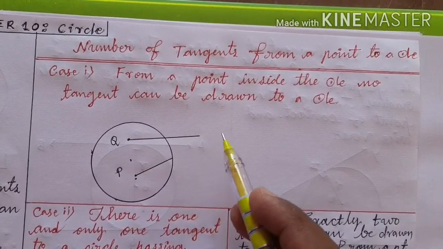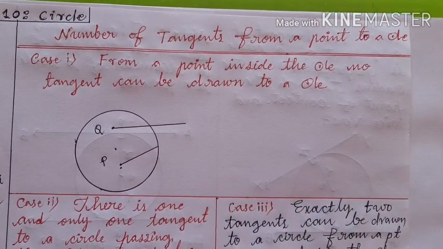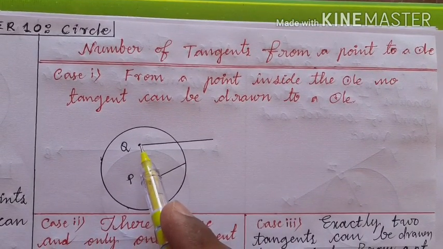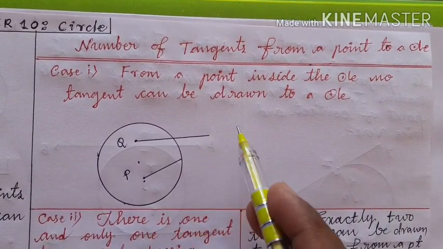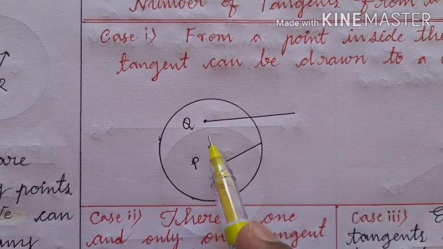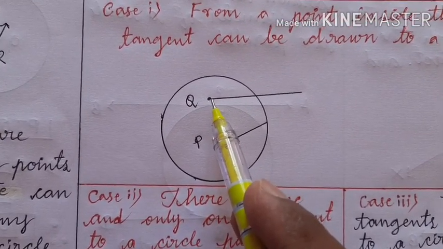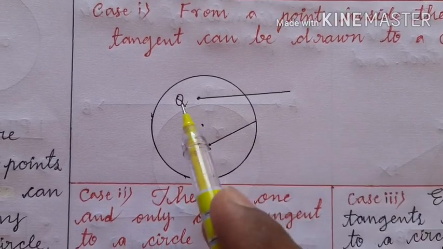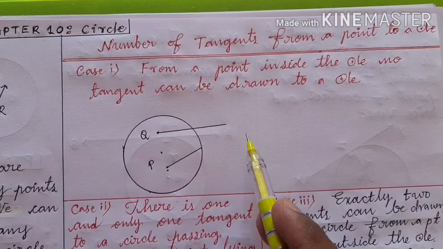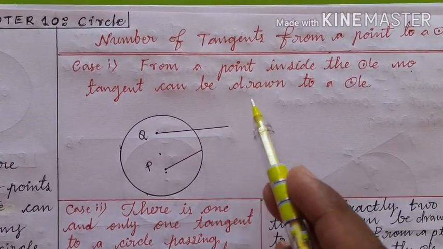And if it goes outside, then also it does not become the tangent. Look at the point Q. From the point Q, if we draw a line, it cannot become a tangent.